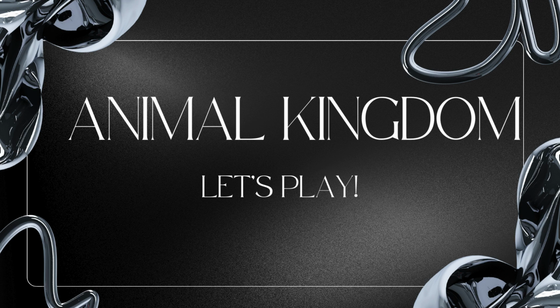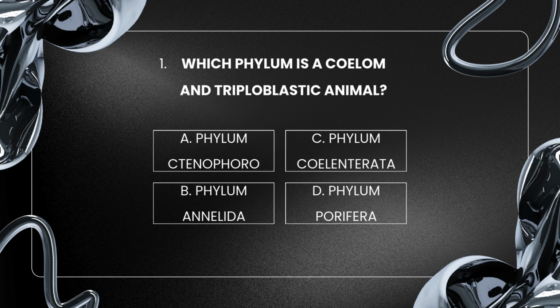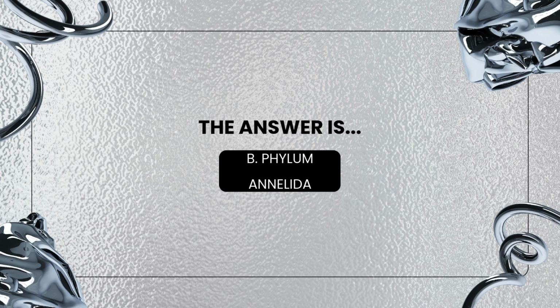Animal Kingdom. Let's play! Which phylum is a coelomate and triploblastic animal? Options: A. Phylum Ctenophora, B. Phylum Annelida, C. Phylum Coelenterata, D. Phylum Porifera. The correct answer is Phylum Annelida.